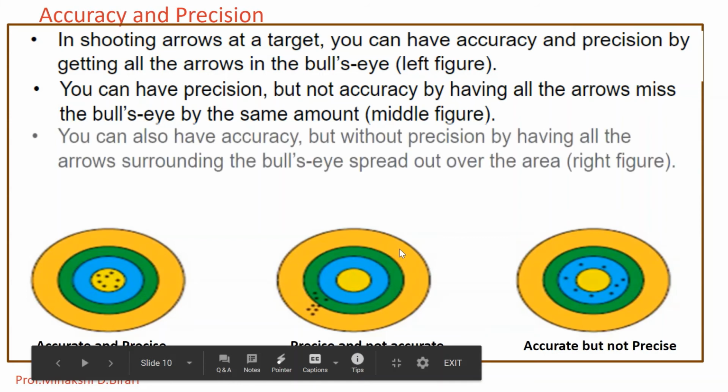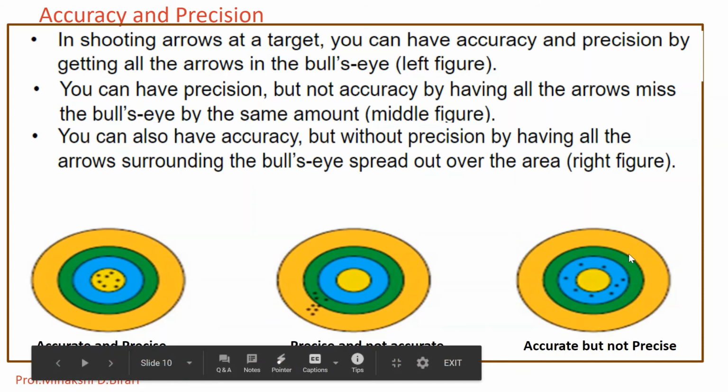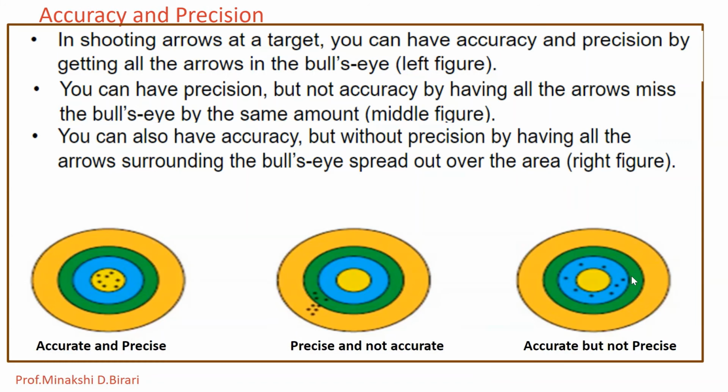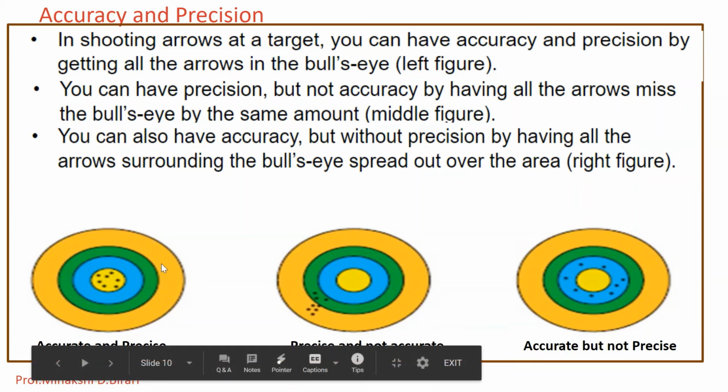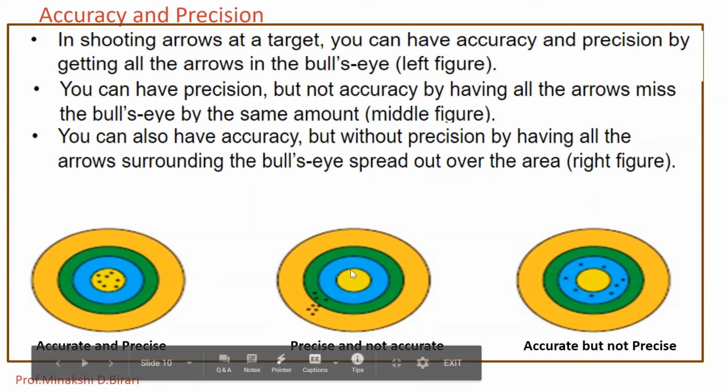And the third one, you can also have accuracy but without precision by having all the arrows surrounding the bull's eye spread out over the area. So it is represented by this figure. So the first one is accurate and precise. The second one, you can have the precision but not accuracy by having all the arrows miss the bull's eye by the same amount. So it is precise but not accurate.